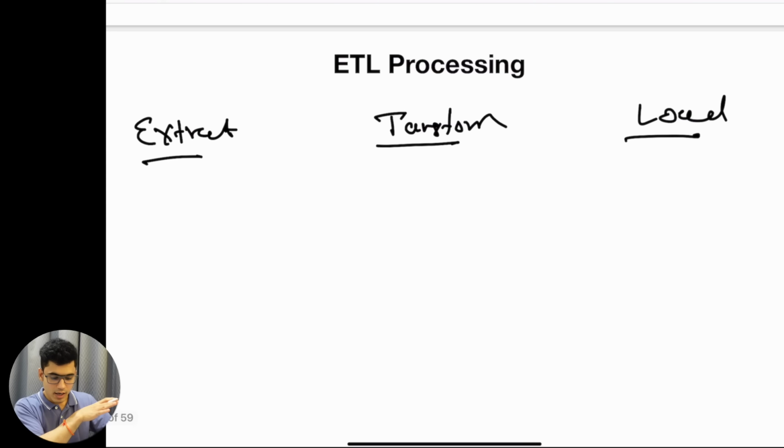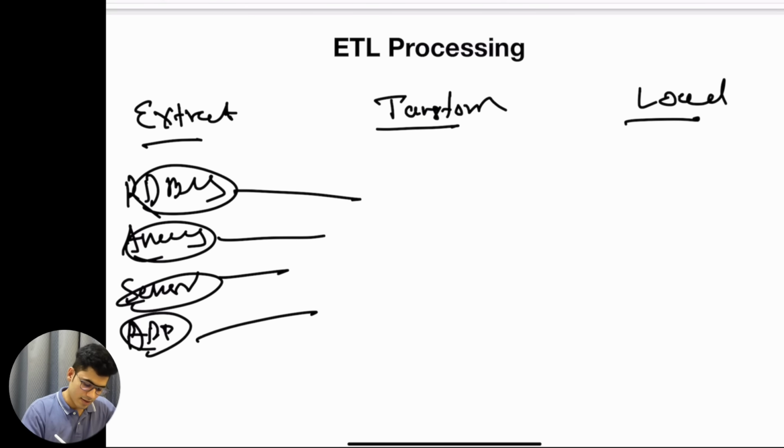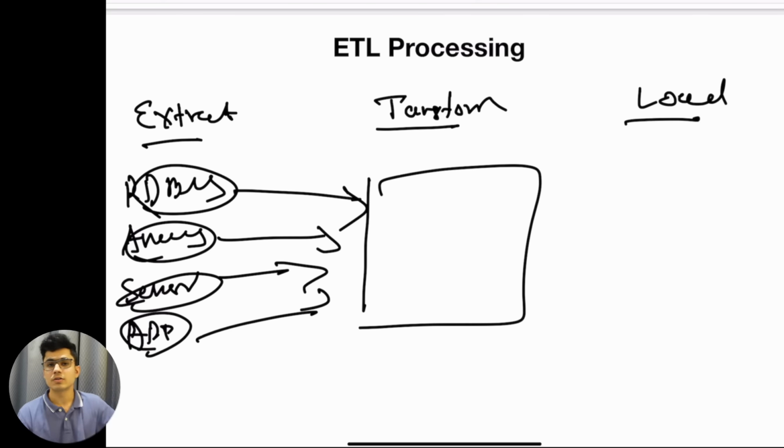How do things work? This is what really happens in the real world. We build the ETL pipeline. We extract the data, we transform the data, and we load the data. Where do we extract all of this data from? We extract our data from DBMS, analytics, sensors, APIs. All of these data we extract from multiple sources. Then this data comes in, and we do the transformation. We understood about the transformation also, right?